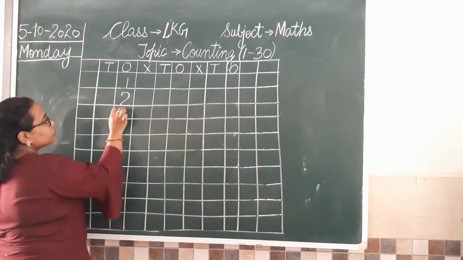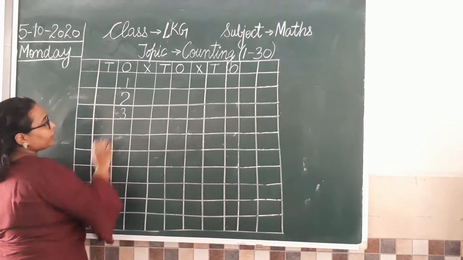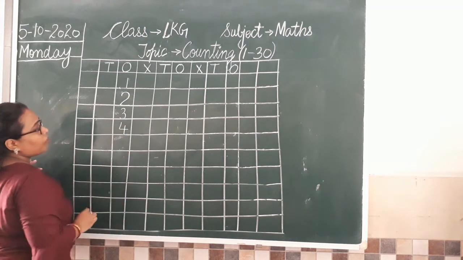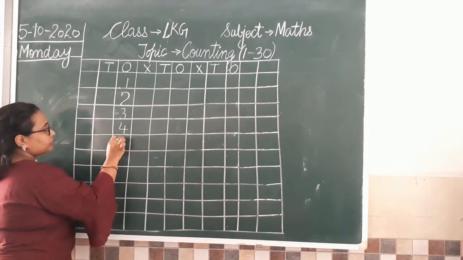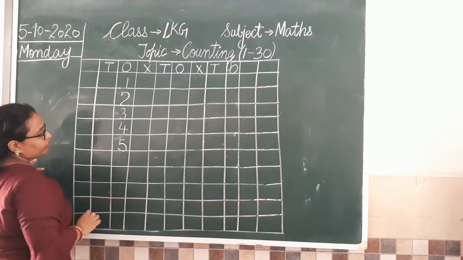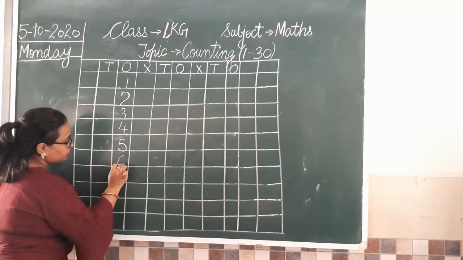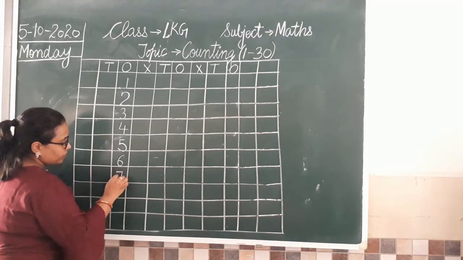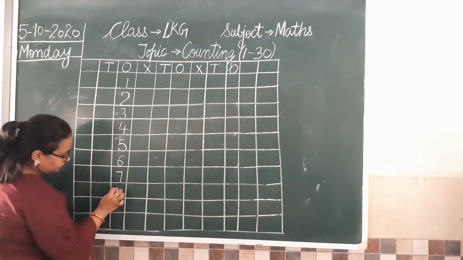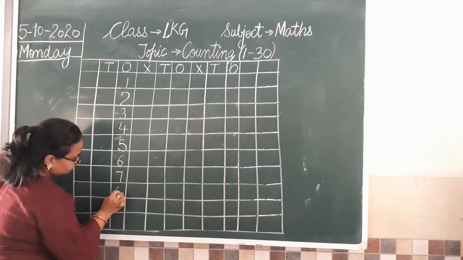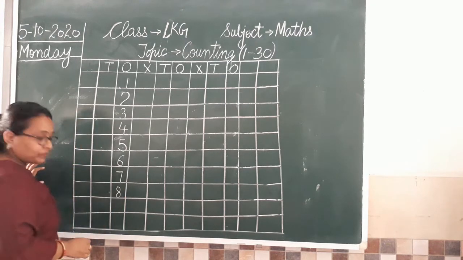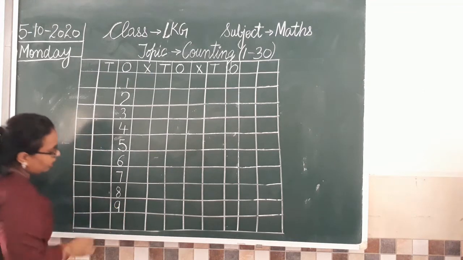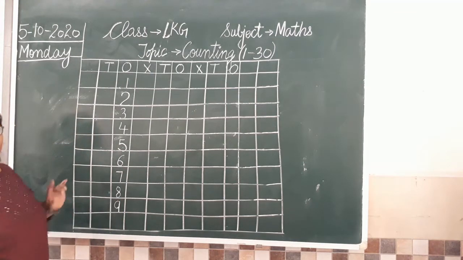2. 3. Next we have is 4. 5. 6. 7. 8. 9. And after 9 comes 10.